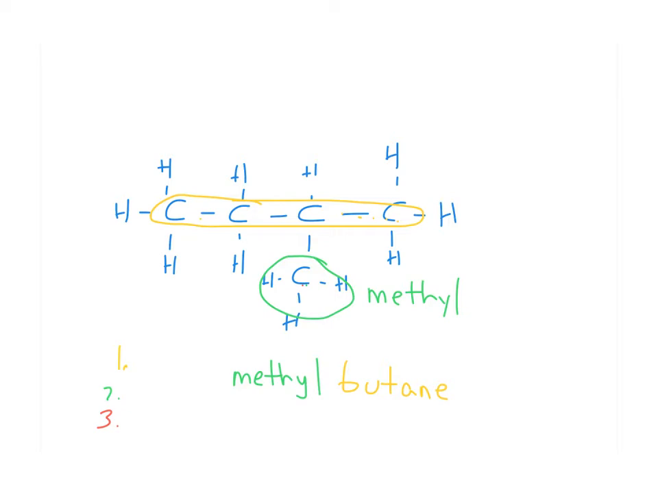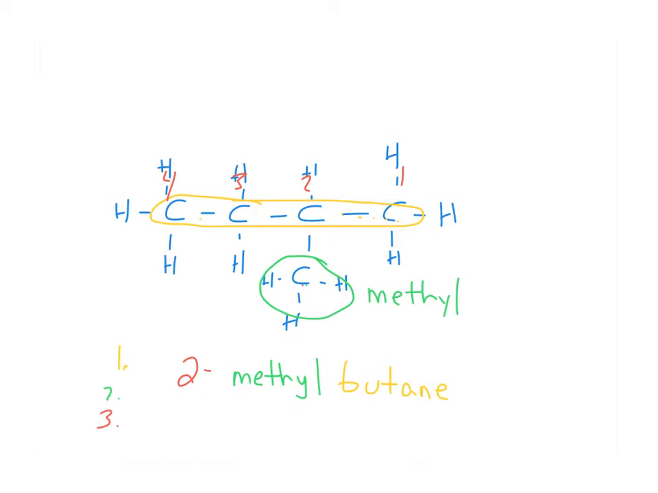I can number this 1, 2, 3, 4, which is incorrect because that methyl is on the 3rd carbon. It's far better to go 1, 2, 3, 4. So now that methyl is on the 2nd carbon. So the name of that compound is 2-methylbutane. Butane is my longest chain, and there is a 1-carbon chain on the 2nd carbon.